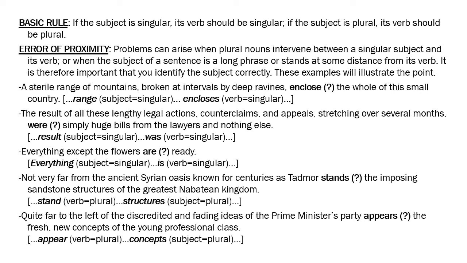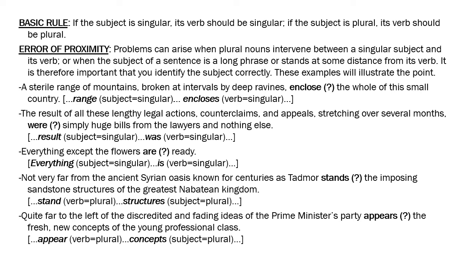If the range as a subject is singular, the verb should be third person singular with an additional s, so encloses. Therefore the correct sentence is: a sterile range of mountains encloses the whole of this small country. In between, within two commas, you have broken at intervals by deep ravines.